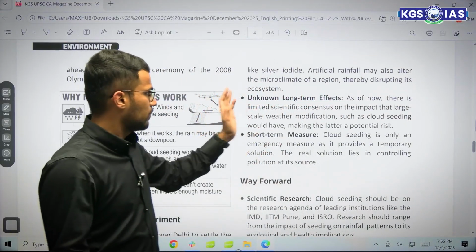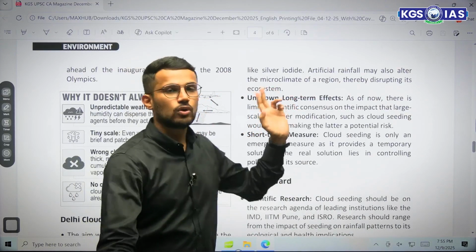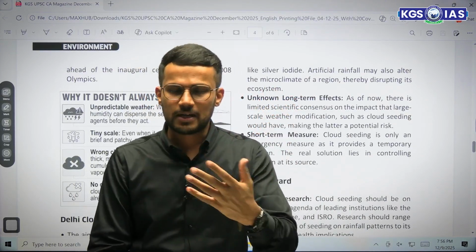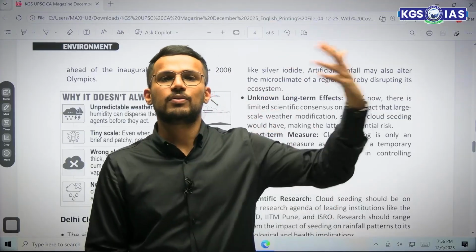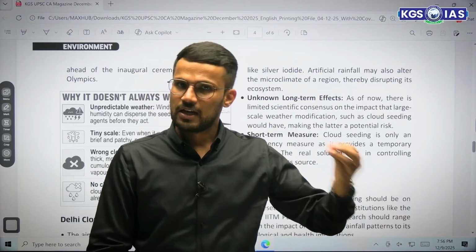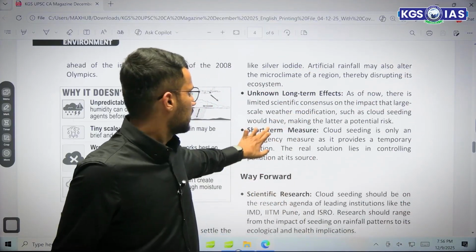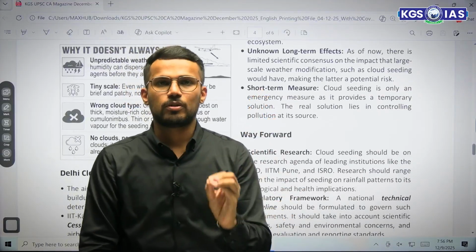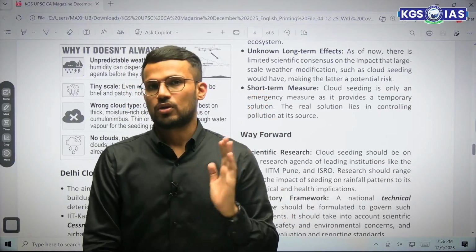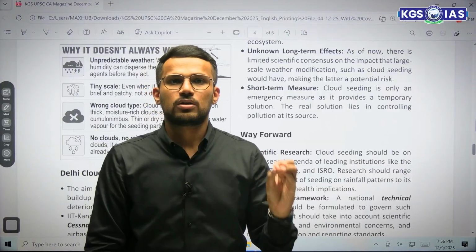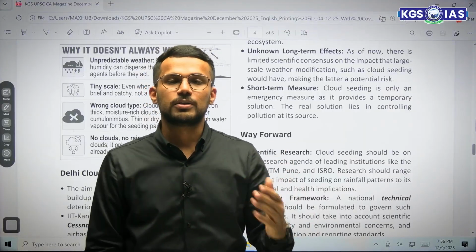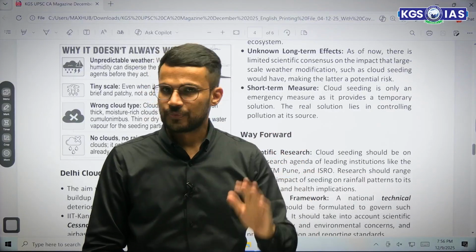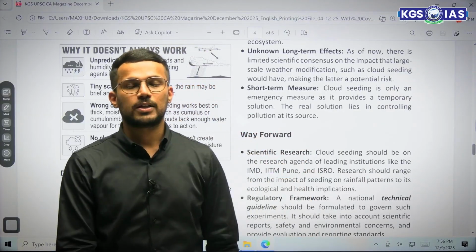Then the next important consequence is unknown long-term effect. We don't know how these particles that are there in air would behave on a long-term basis, right? So that is also one of the problems. And lastly, cloud seeding is a short-term measure. We cannot use cloud seeding as a long-term measure for, let's say, getting rainfall or for pollution control. Fine. So those are some problems with respect to cloud seeding.